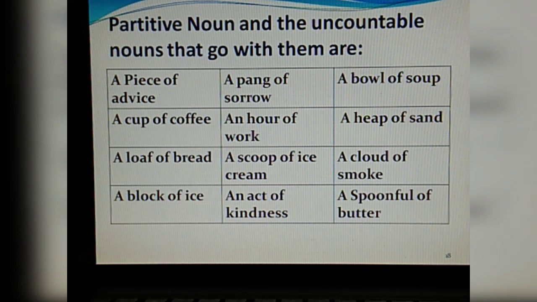So partitive nouns and the uncountable nouns that go with them are like a piece of advice, a pang of sorrow, a bowl of soup, a cup of coffee, an hour of work, a heap of sand, a loaf of bread, a scoop of ice cream, a cloud of smoke, a block of ice, an act of kindness, a spoonful of butter. So here you find uncountable nouns like advice, sorrow, sand, coffee, work, bread, cream, smoke, butter, kindness, for which we have used partitive noun words to express the uncountable nouns.